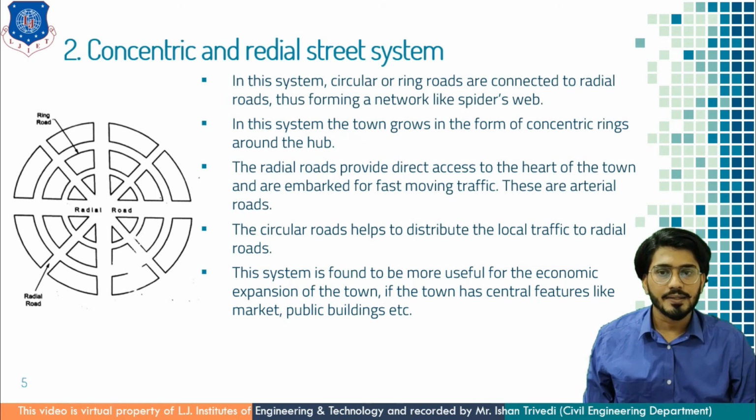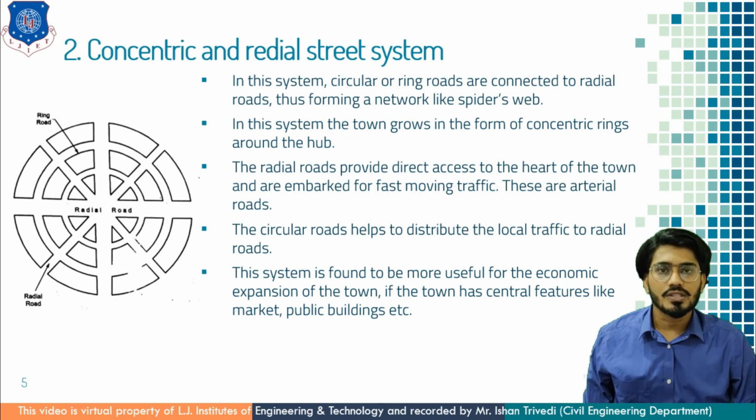I am moving ahead. The radial roads provide direct access to the heart of the town and you are not going to waste any time in traffic congestion. The traffic leading to the city heart from the outer side is very fast. And these are majorly arterial roads, as I discussed.